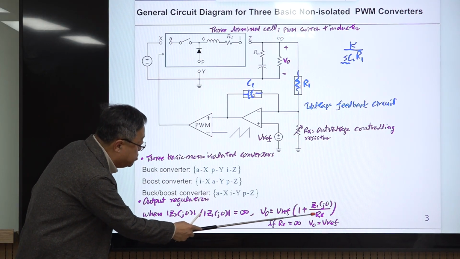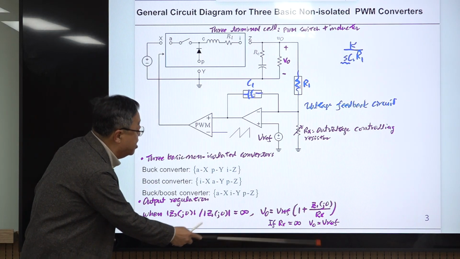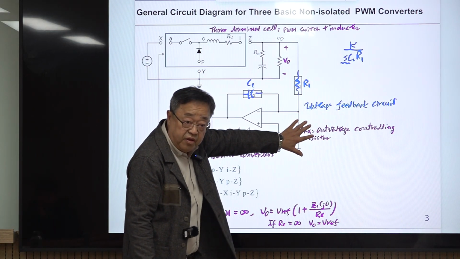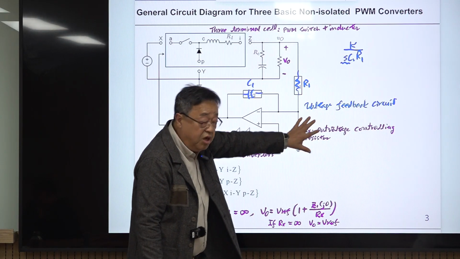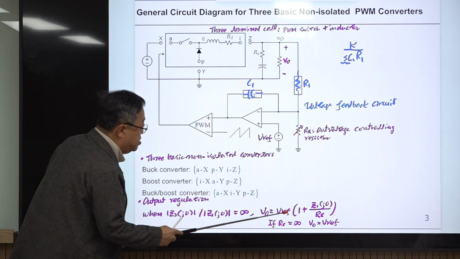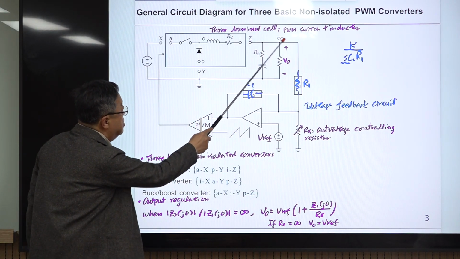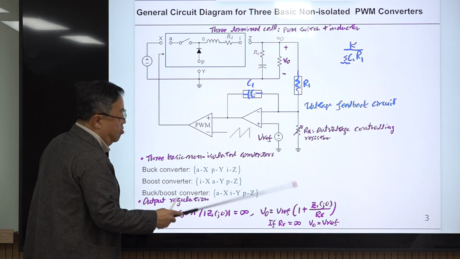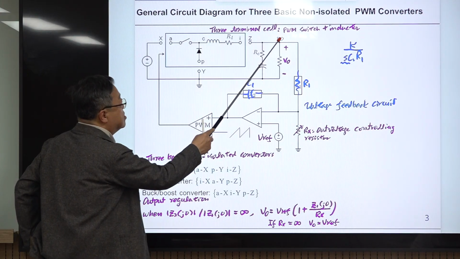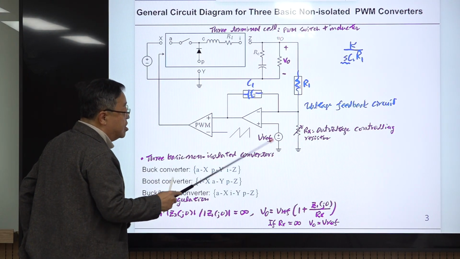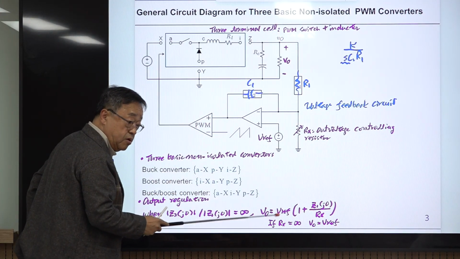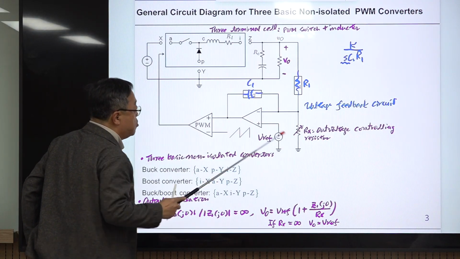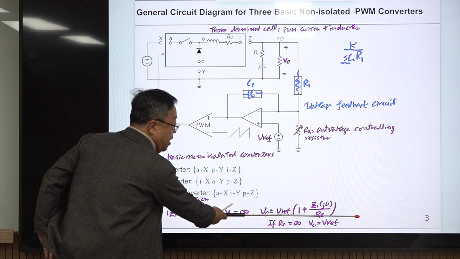Suppose think about this. If Rx is infinity, it means this guy is gone. There is no resistor. Then the output is this is 1. Output voltage is always regulated at this value. Okay, so it's obvious this output voltage is always larger than or equal to this. Okay, so it cannot be smaller than this because of this relationship.